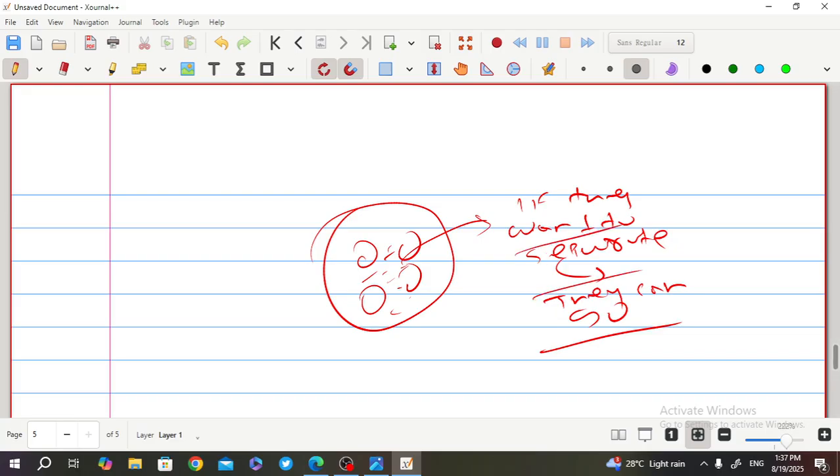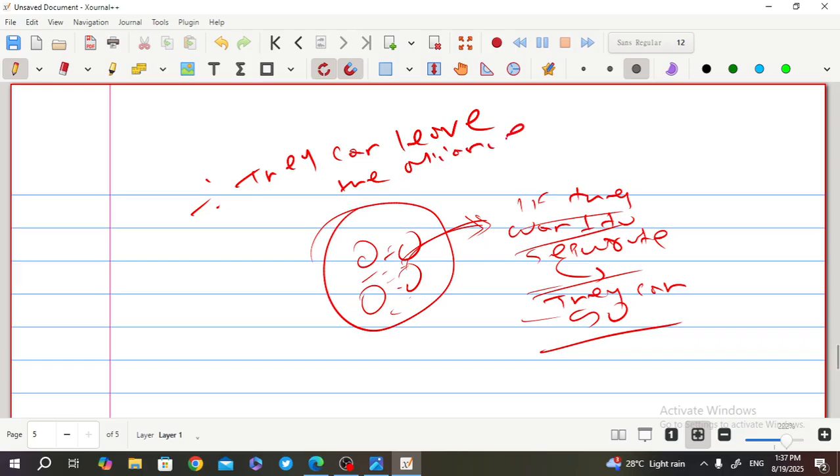So in the confederation system, there is a loose alliance formed between the islands or between the countries, and if they want to separate, they can simply go. They can leave the alliance anytime. Okay, so this is the confederation form of government.